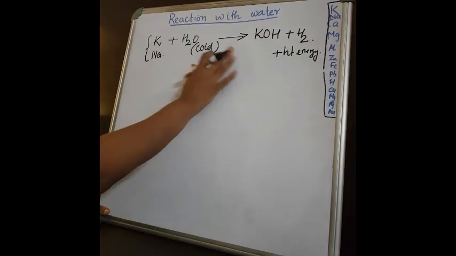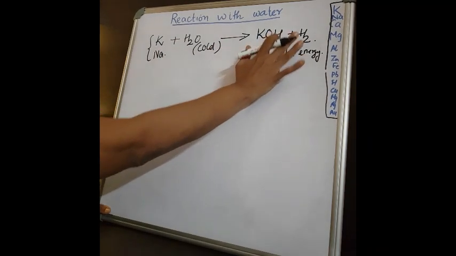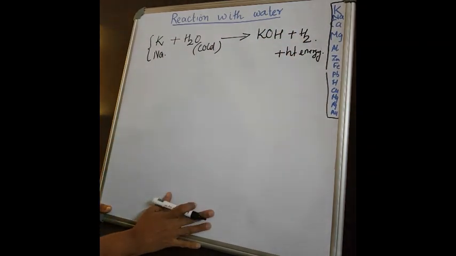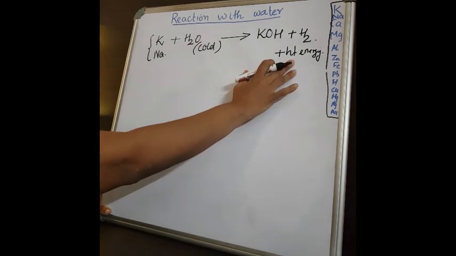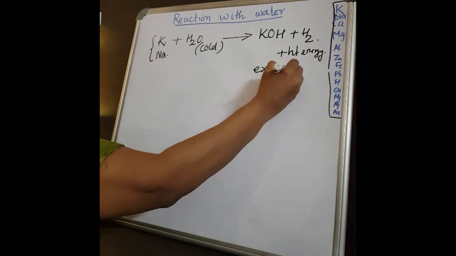So I can write the equation as K plus H2O giving KOH plus H2 plus heat energy, which means this reaction is highly exothermic in nature.